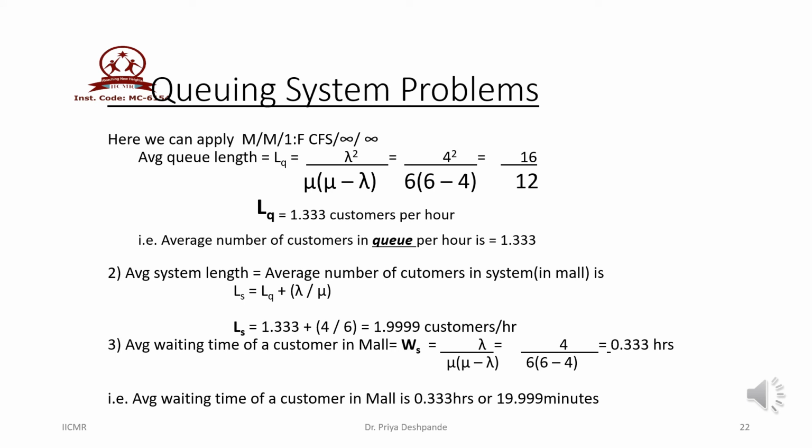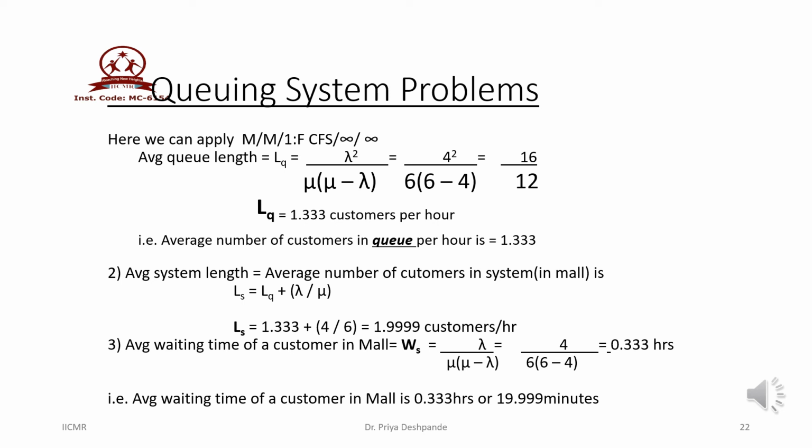We have seen that in the given situation, the average service rate mu is greater than the average arrival rate. There is only a single server. So we can use the M/M/1 FCFS infinity model to find out the different parameters asked in the problem situation. Here the average queue length is denoted by LQ, which is given by lambda square upon mu into mu minus lambda. Here our lambda is 4, mu is 6. Substituting all the values, we get LQ equal to 1.333 customers per hour.